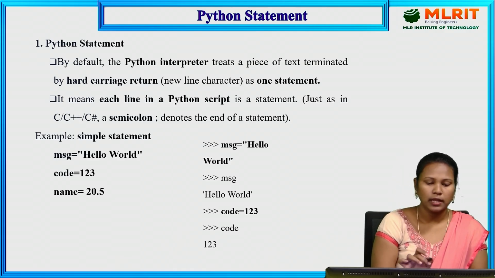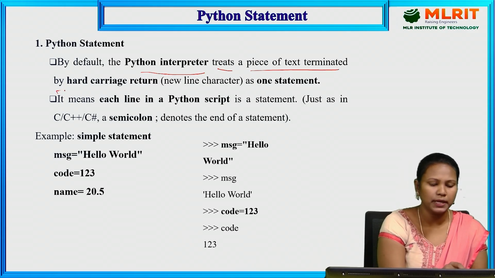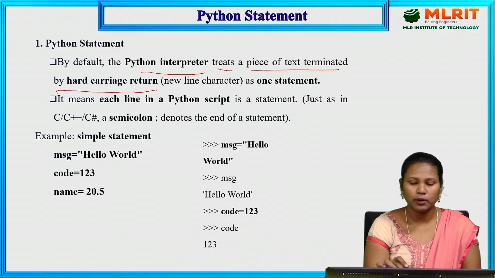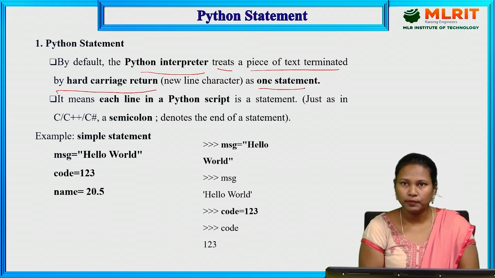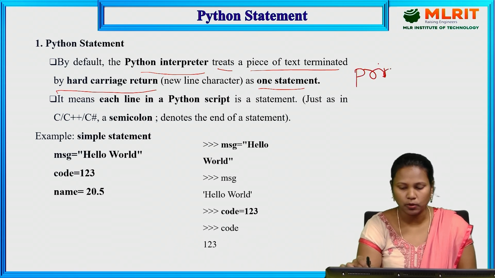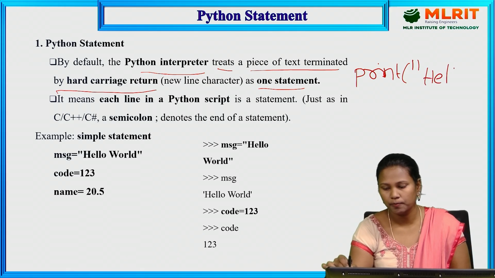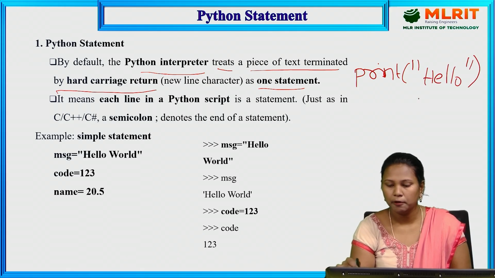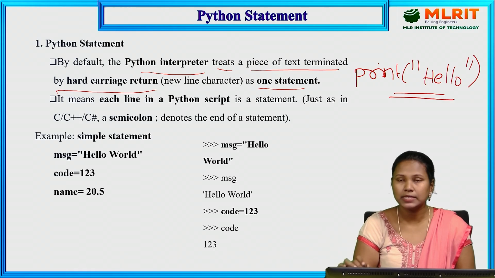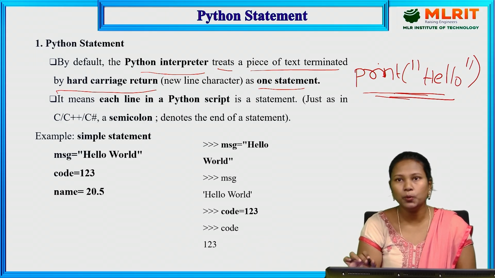Here the Python interpreter treats a piece of text terminated by a hard carriage return as one statement. For example, if we are writing in IDLE Python, we write print hello. This is a simple line, and we take it as a statement. So it is a simple Python statement. After writing this line, it goes to the next line, since print contains a newline character.